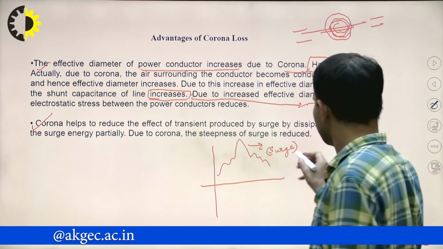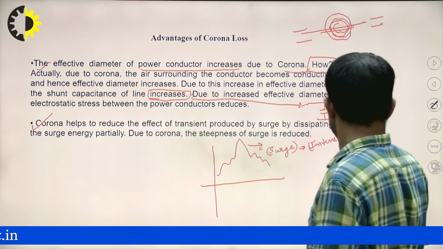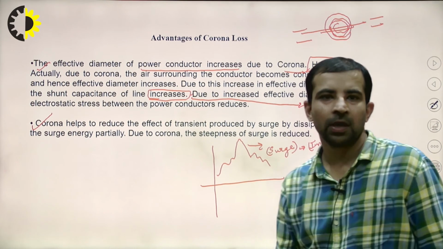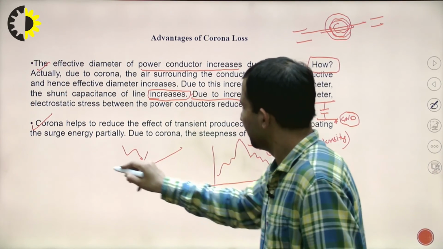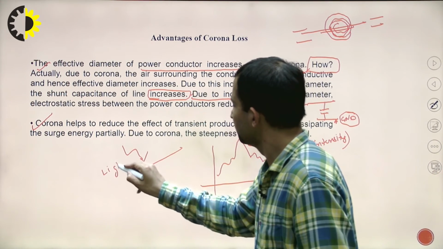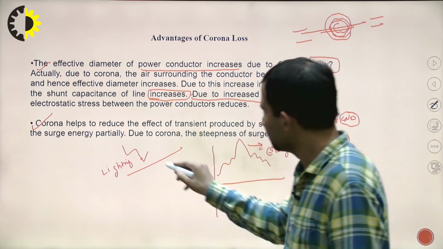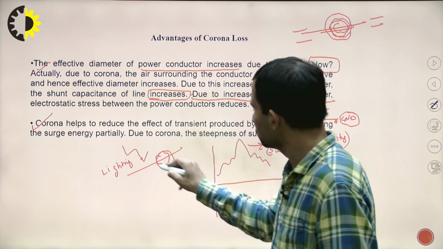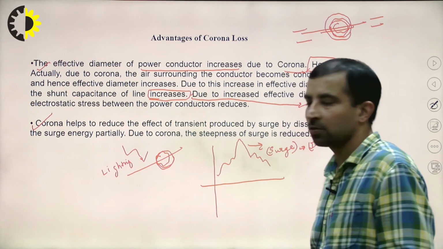This is the intensity of the surge, you can see. Now, if lightning is there, then what happens? The intensity of the lightning is reduced because of the formation of corona. So, this is why corona is helpful for us.